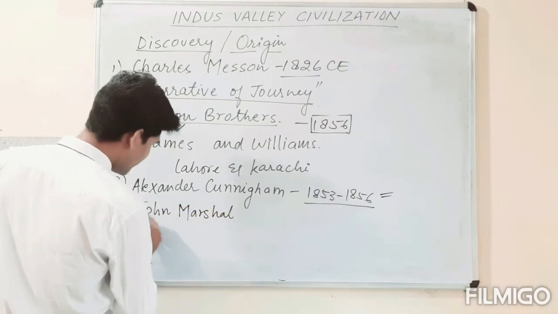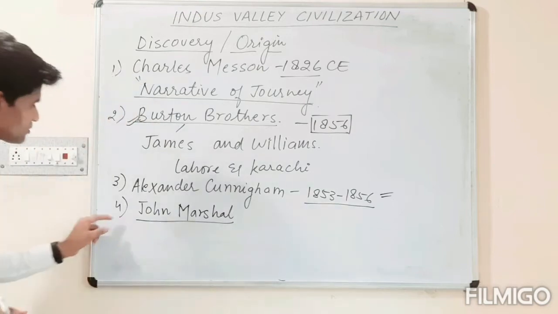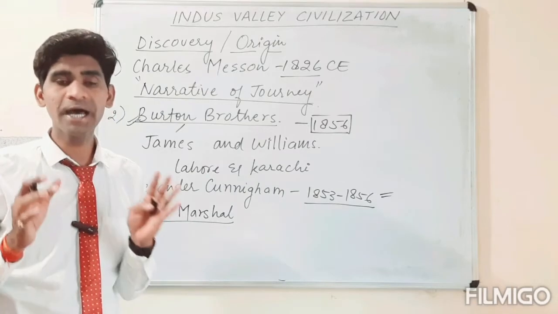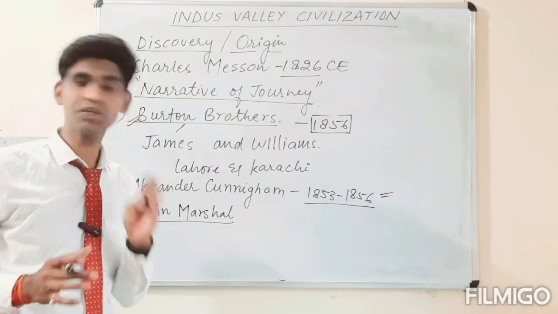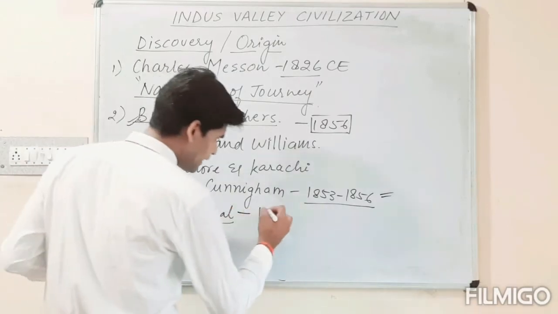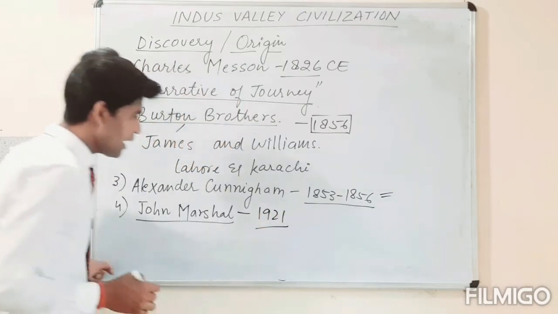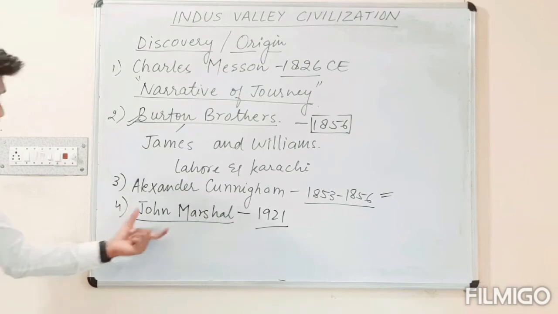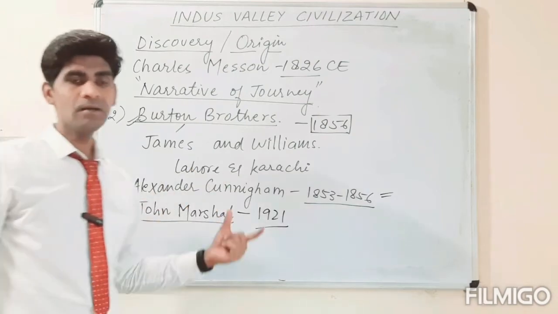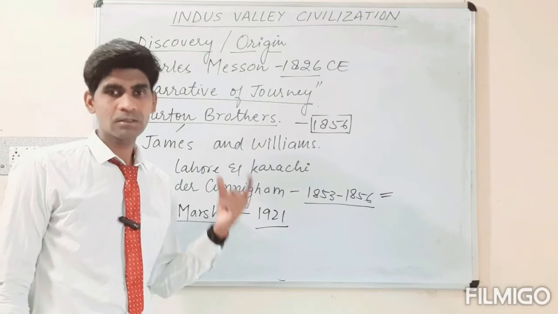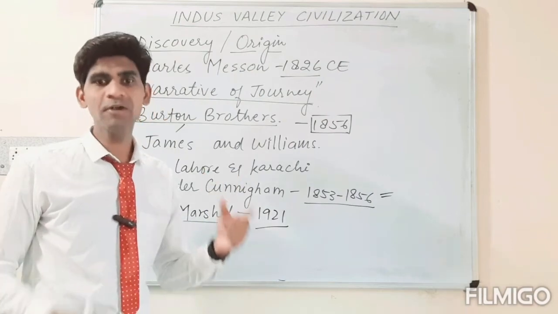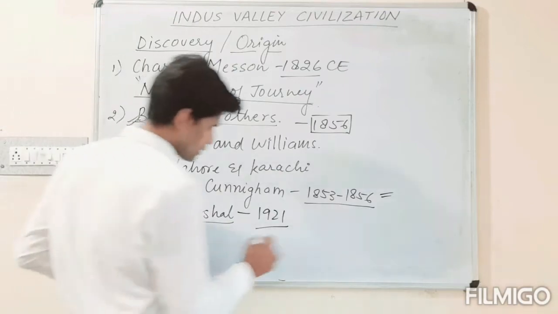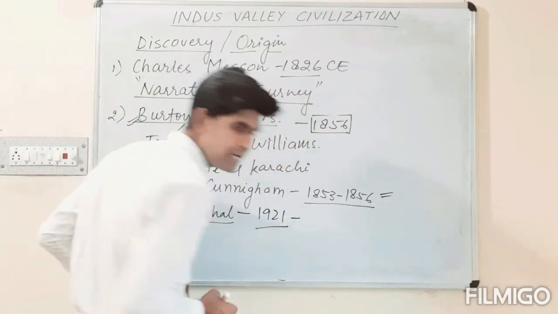This name is very important for you, the very last one, John Marshall, who was appointed as the head of the archaeological department of British India. In the year 1921, John Marshall was appointed as the head of the archaeological department of British India.